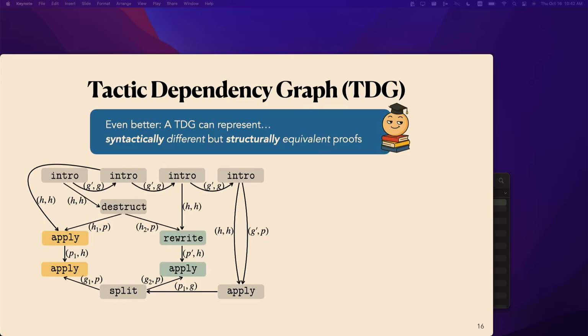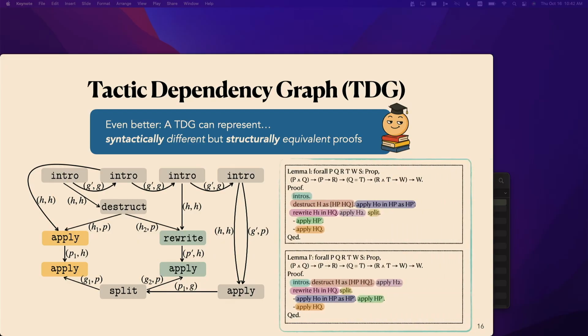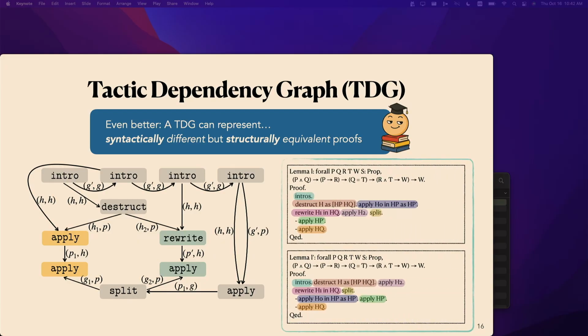So because the TDGs can represent much more beyond just syntactic relationships, one TDG can actually represent very different proofs. For example, I have two proofs here which have the exact same atomic tactics but in very different orders. But both of them can actually be represented by the same TDG here. Clearly, I hope we all understand what TDGs are and how they work now.